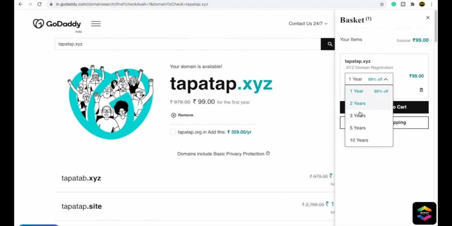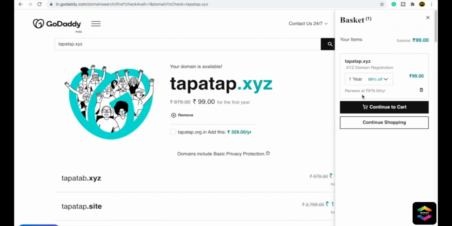If you want more years, you can buy. The more years you buy, the more discount you will get. But you are just buying this domain now, so GoDaddy always offers it very cheap. I'm taking this domain for 1 year, so I will click on continue to cart.